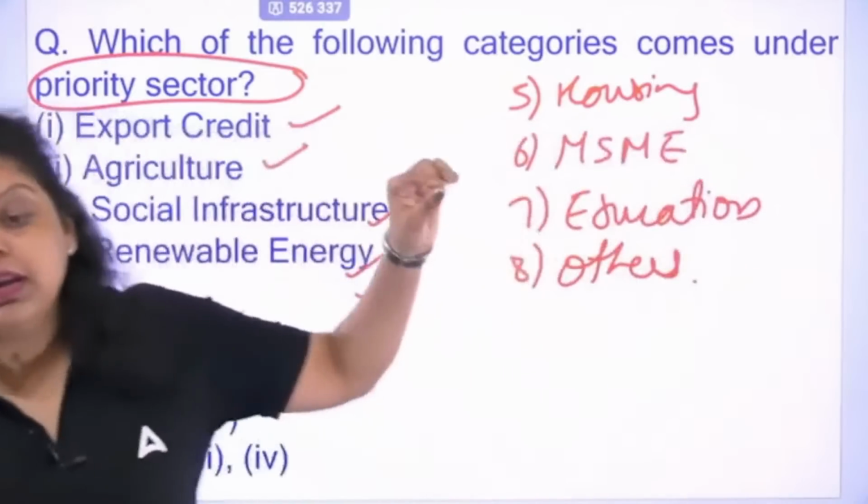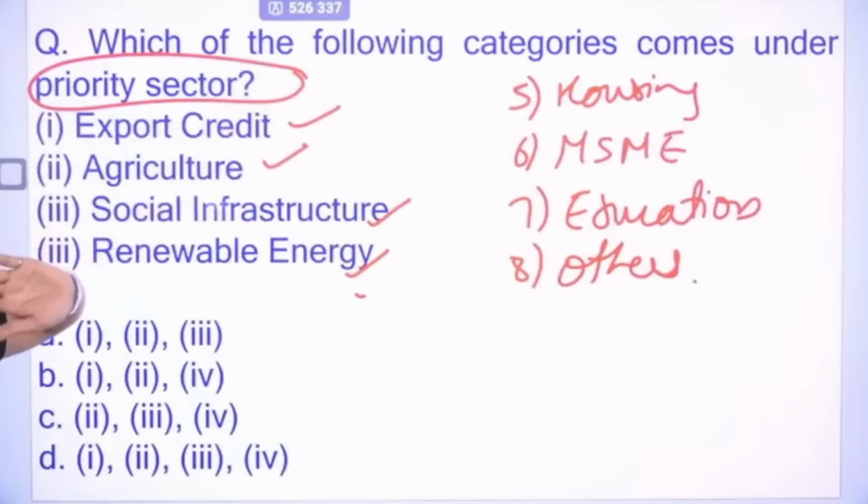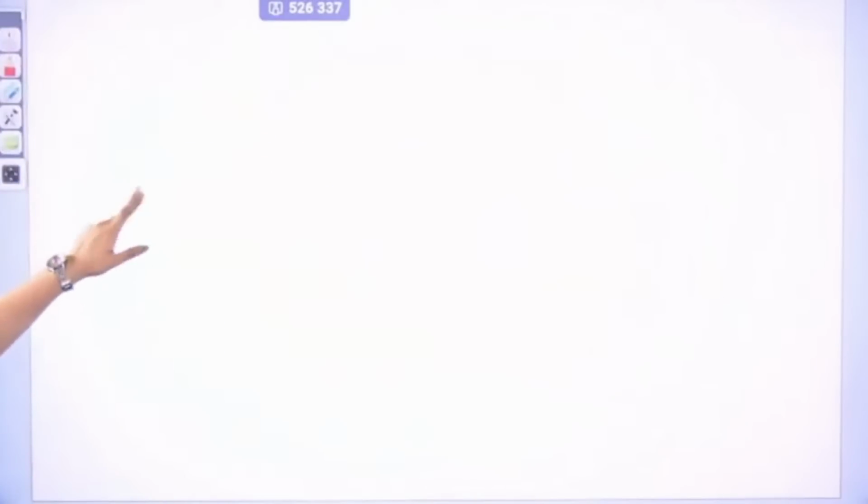These are the 8 sectors which have been defined by RBI and Government of India as priority sectors, because they need improvement, they need development, and until and unless you improve or develop these sectors, you won't be able to develop the economy. So the right answer will be D. All are the priority sectors. Do remember all the 8 sector names.